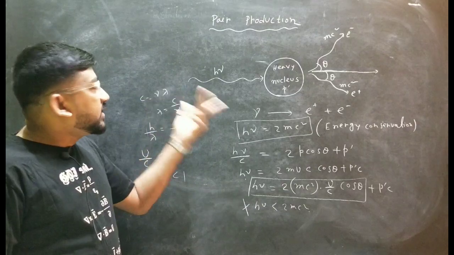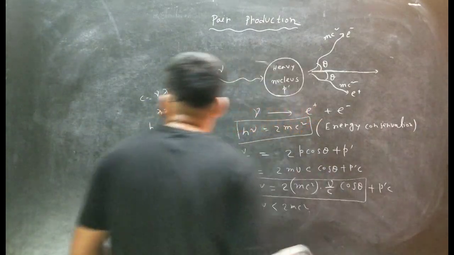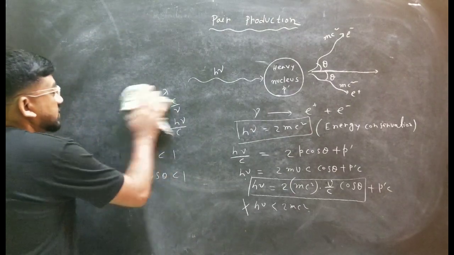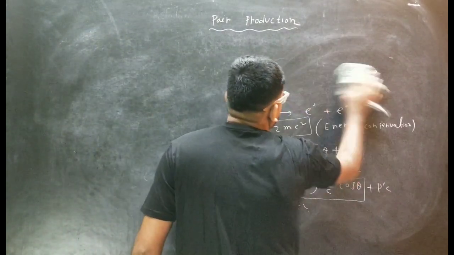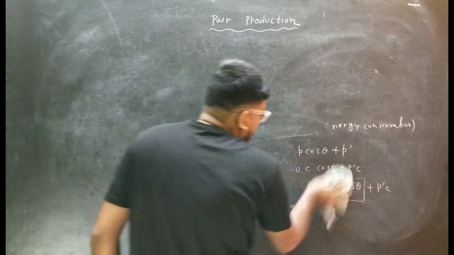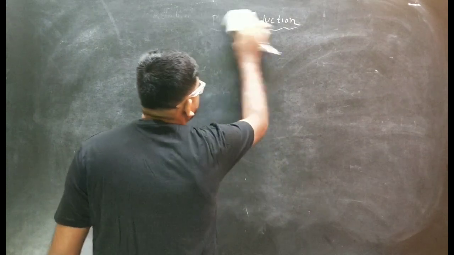But for pair annihilation, there is no need for this kind of thing, because that can happen in free space also. So it will be different. What will happen in pair annihilation?